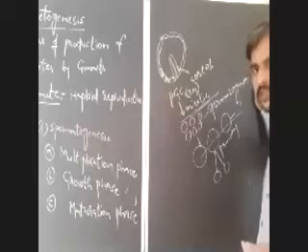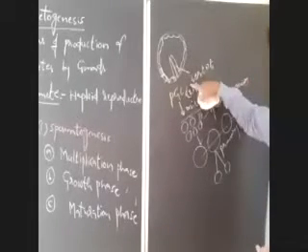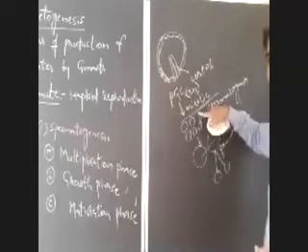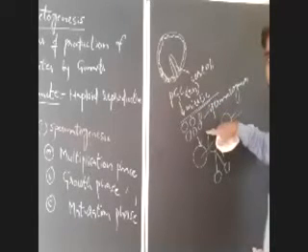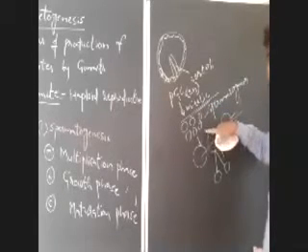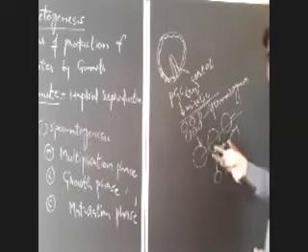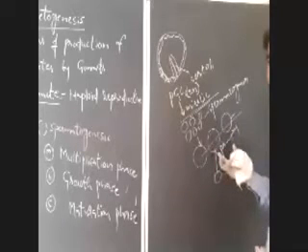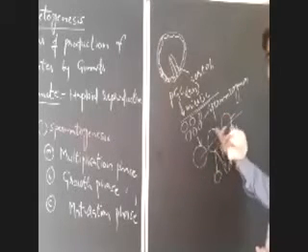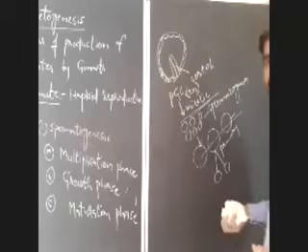Is it clear? So primordial germ cells undergo repeated mitotic divisions that lead to the formation of more spermatogonia. That spermatogonia will undergo growth by taking nourishment from the Sertoli cells and modify into primary spermatocytes.